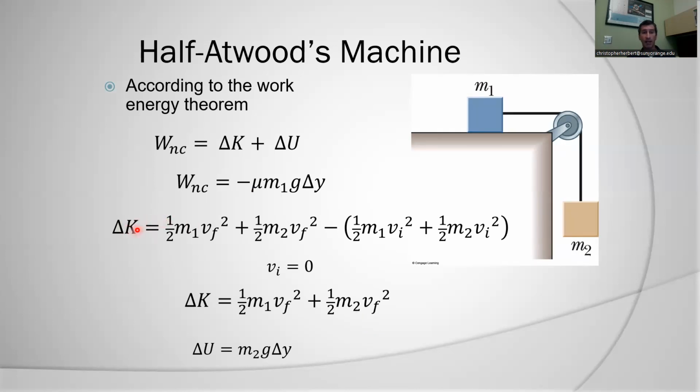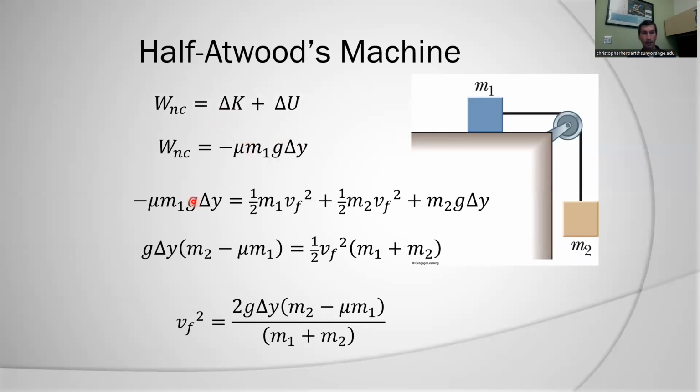But again, for the change in kinetic energy, I consider the kinetic energy of mass 1 and mass 2. What is final minus initial? This can be written in more compact form. Obviously, these terms go away because I start at rest. Or I can just write it as 1/2 (m1 plus m2) times v final squared, because they're both moving at the same velocity. Okay, plug them all in. I'll put this one here, this one here, and this one here, again being careful with my negative sign. Okay, here we go. So this here is with my negative sign.